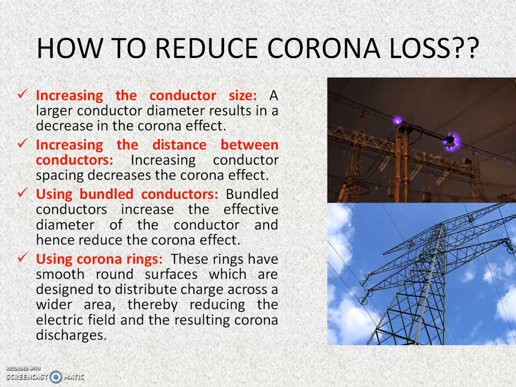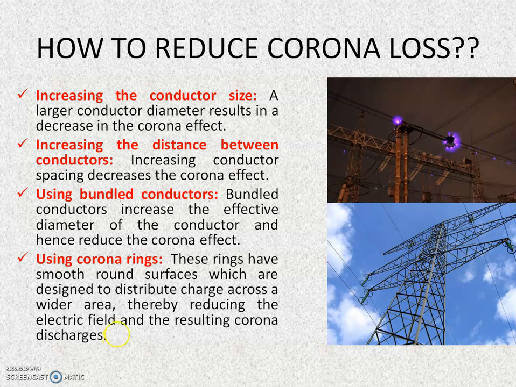And finally, by using corona rings. The electric field is stronger where there is a sharp conductor curvature. Because of this, corona discharge occurs first at the sharp points, edges and corners. Corona rings thus reduce the corona effect by rounding out conductors, that is making them less sharp. They are used at the terminals of the high voltage equipment.